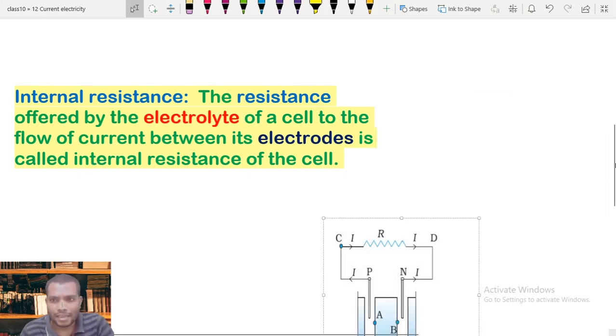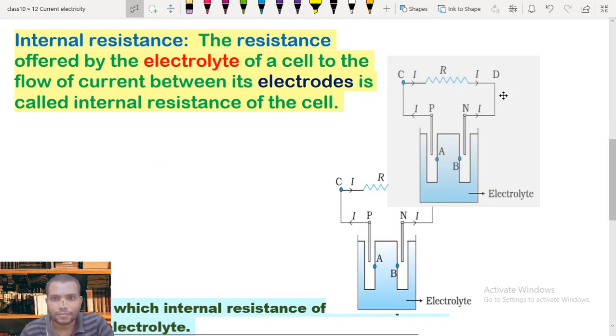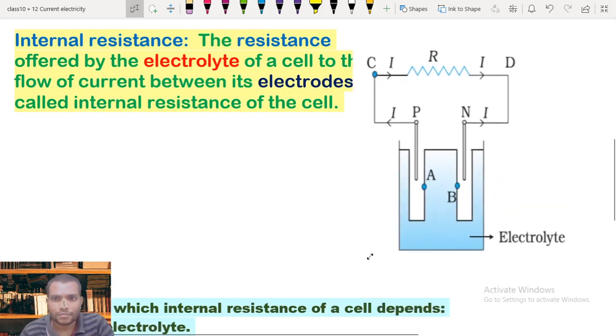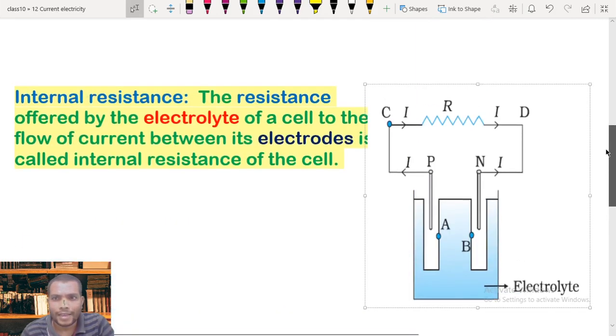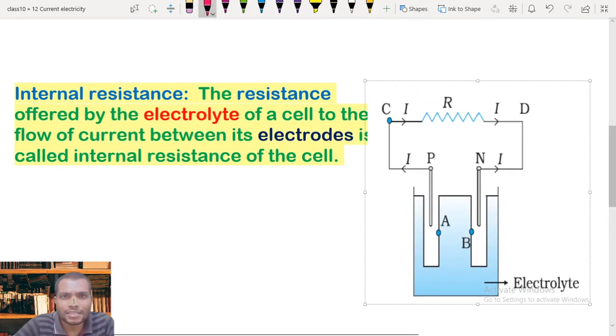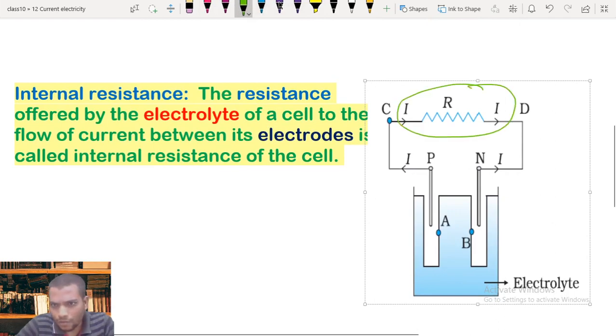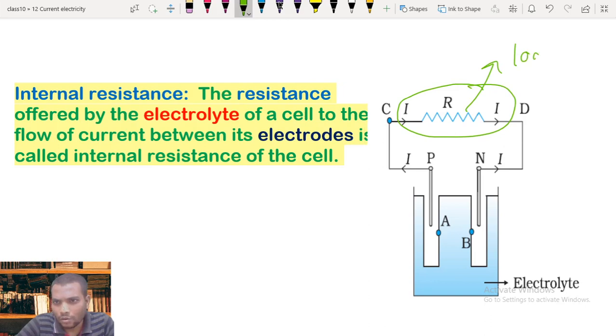Suppose to a cell I connect an external load, here the external load is the resistance R. Any resistance you connect is a load.